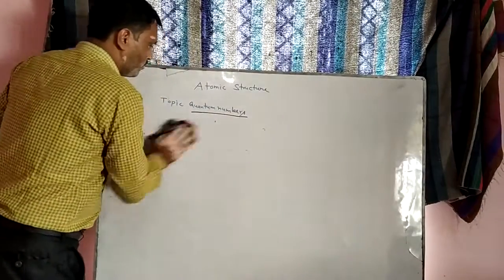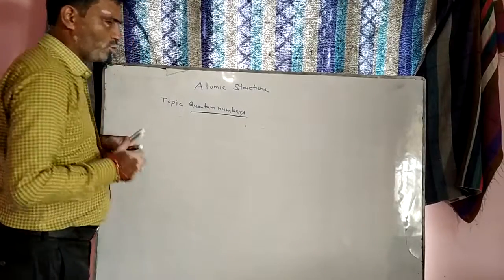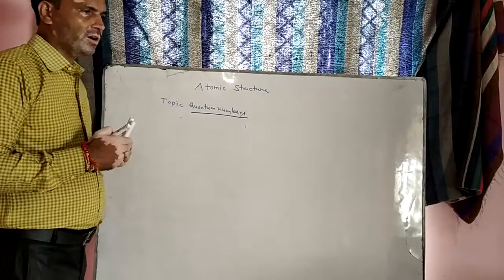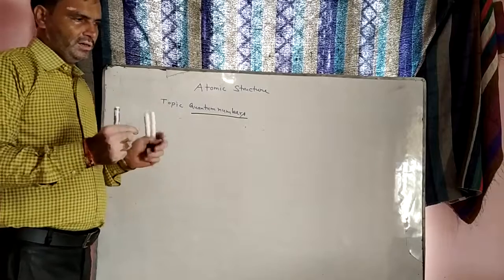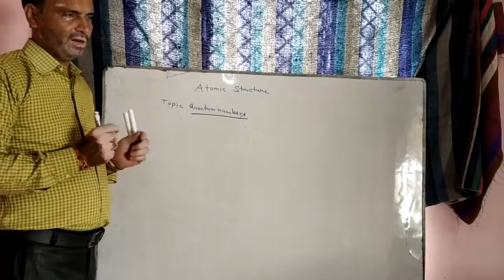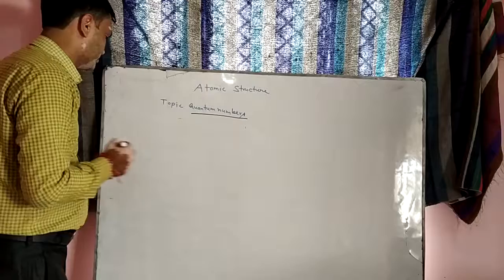If you see the quantum numbers, they are a set of numbers which denote the particular electron's value.